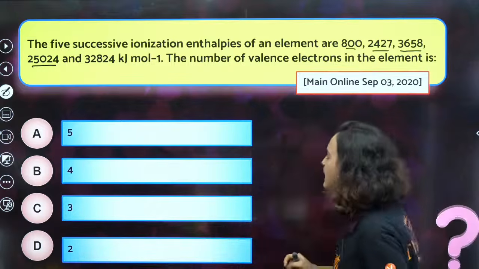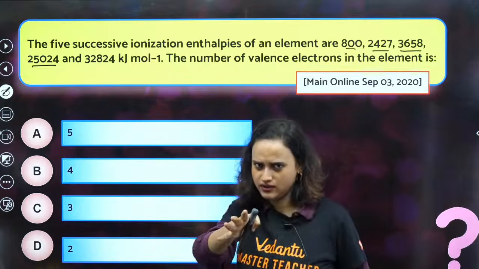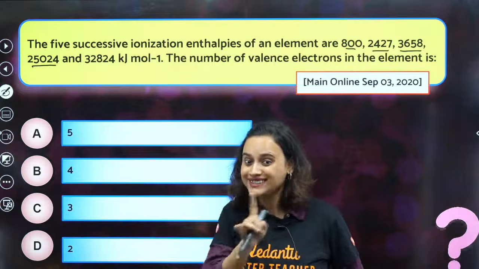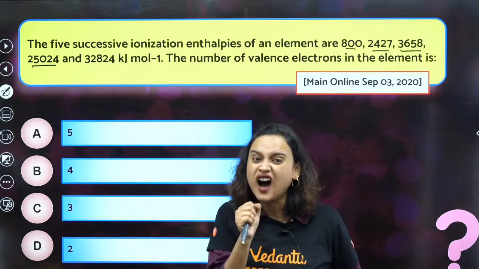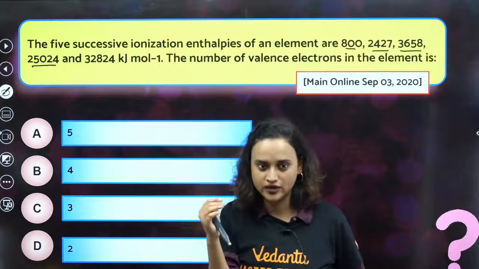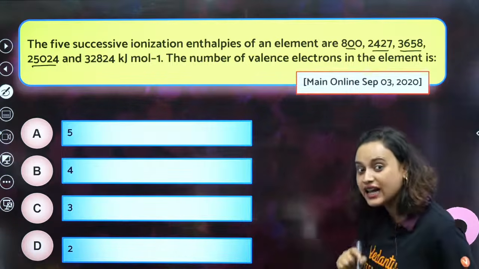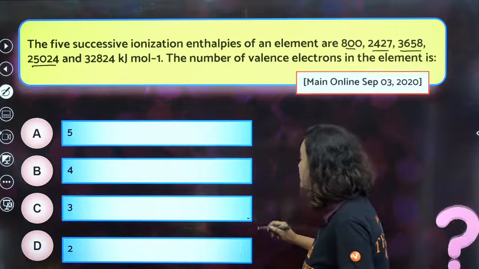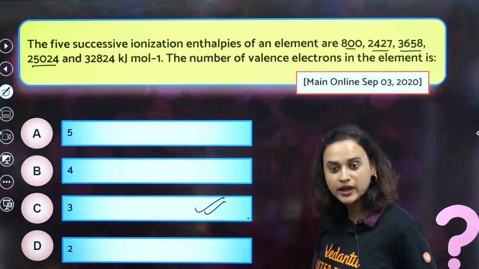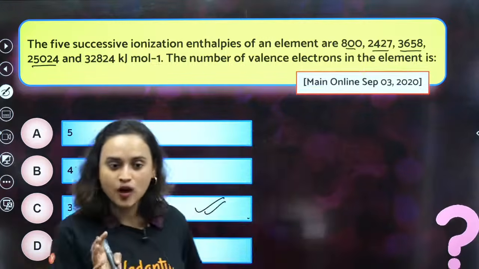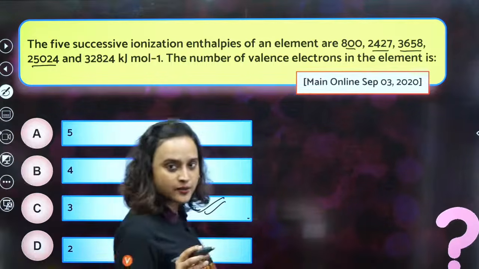That means taking out the first 3 electrons was somehow alright, but the 4th electron was not at all acceptable to the atom. It tried really hard not to give away the 4th electron. So can we understand that the number of valence electrons must be 3? Option 3 is the correct answer. This is how we understand this.